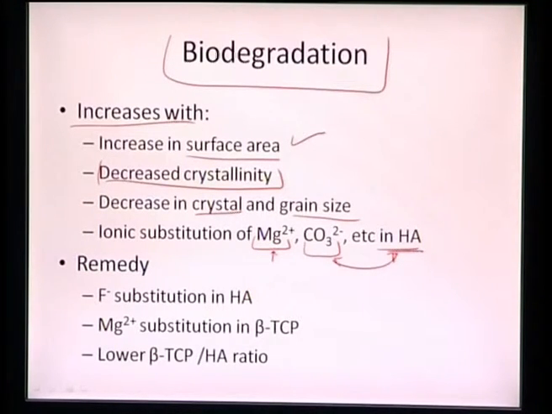So what we can do is stabilize the OH in the hydroxyapatite via fluoride ion substitution. It can also be induced in hydroxyapatite, that will lead to a decrease in the biodegradation. We can also allow magnesium 2+ substitution in the beta tricalcium phosphate for reducing its biodegradation, or we can also have a lower beta TCP to HA ratio, because beta TCP has a much higher degradation rate. So once we increase the hydroxyapatite content, that will overall reduce the biodegradation.